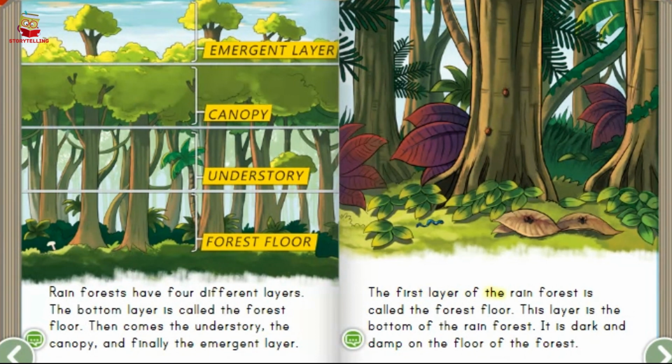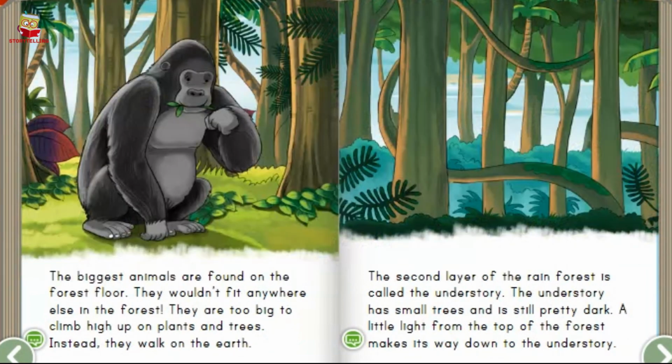The first layer of the rainforest is called the forest floor. This layer is the bottom of the rainforest. It is dark and damp on the floor of the forest. The biggest animals are found on the forest floor. They wouldn't fit anywhere else in the forest. They are too big to climb high up on plants and trees. Instead, they walk on the earth.